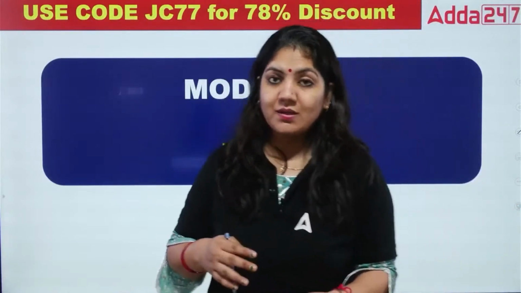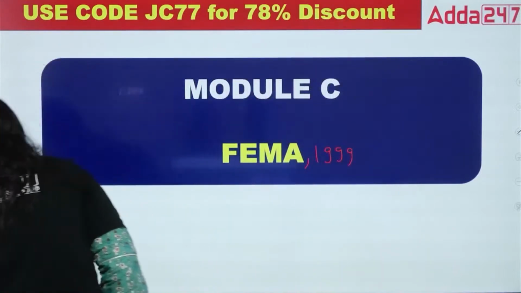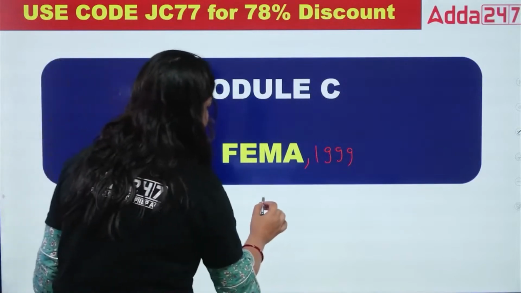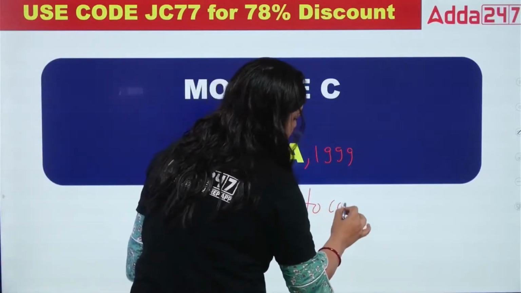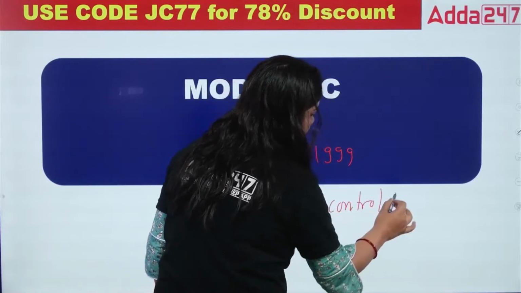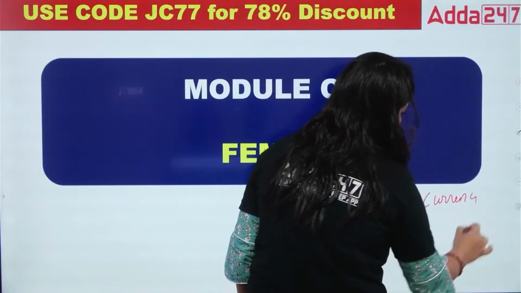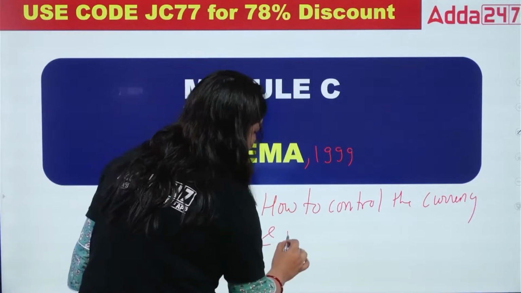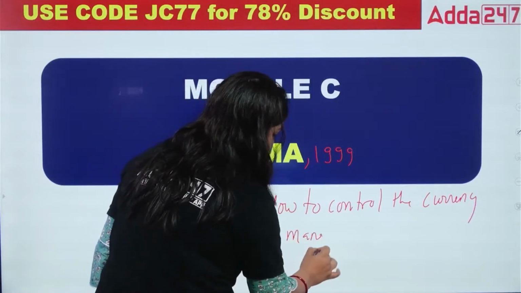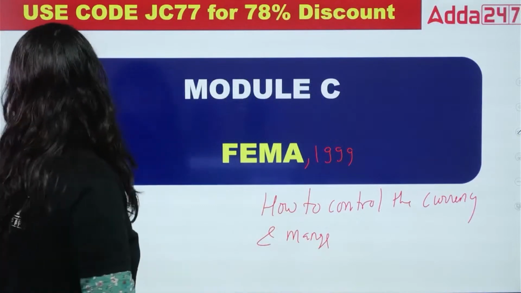In that way, we can easily say that under FEMA, we control the currencies, how to control the currency and how to manage it. So we have to deal with these things, so that's why this is very much important.